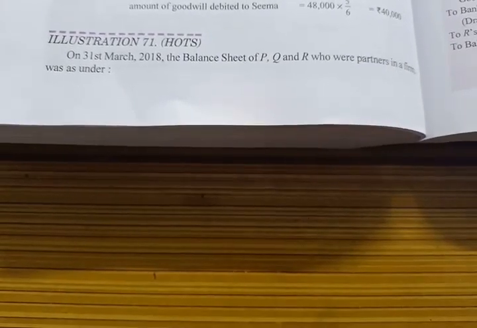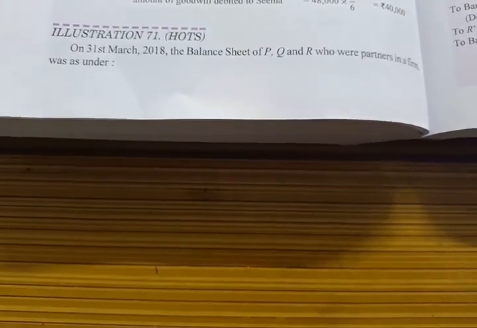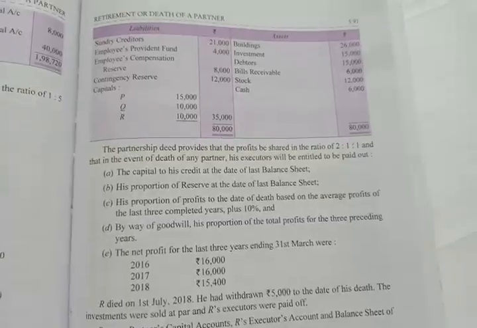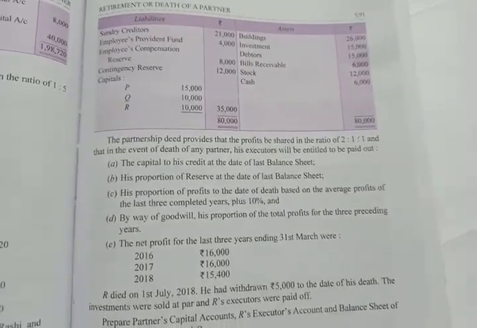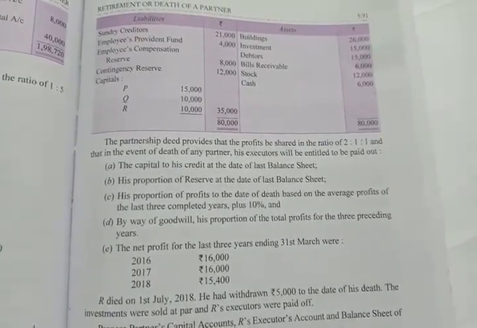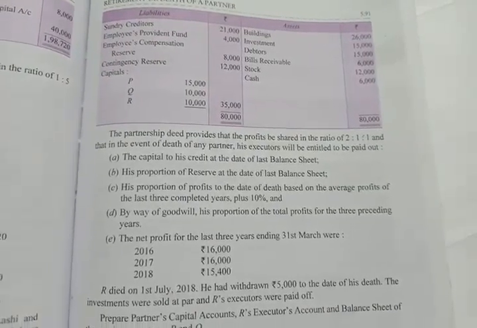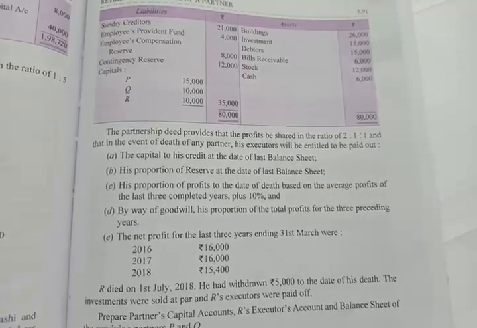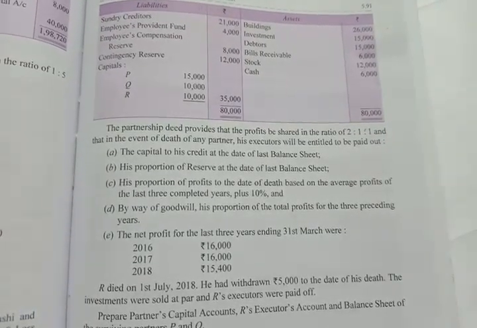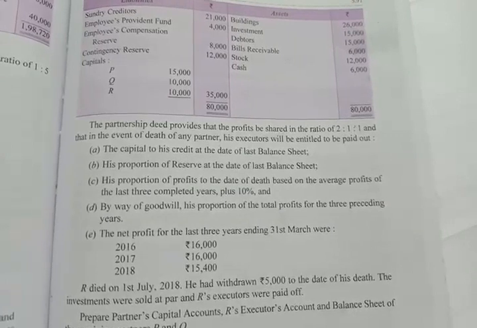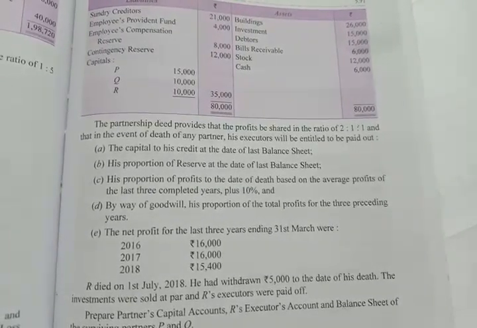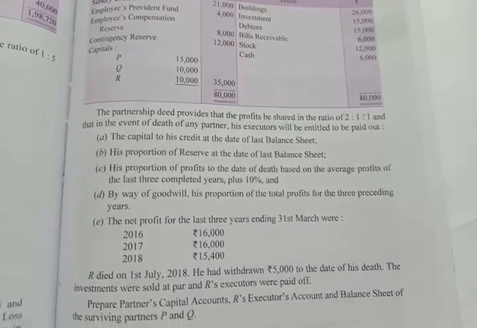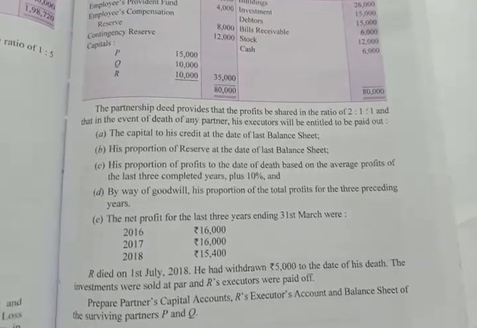On 31st March 2018, the balance sheet of P, Q and R, who were partners in a firm, was as under. The balance sheet is given, and after the balance sheet they told us that the partnership deed provides that the profits be shared in the ratio of 2:1:1, and that in the event of death of any partner, his executor will be entitled to be paid out, and the details are given about the payment.